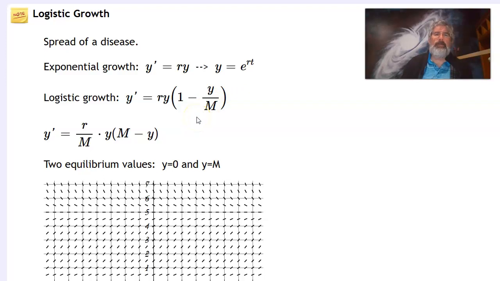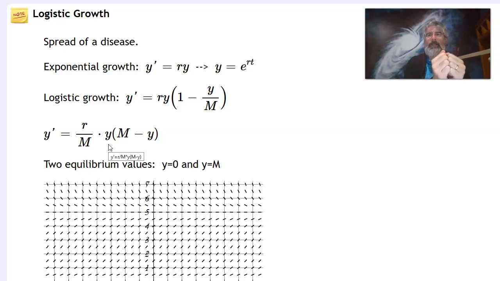When I first learned about this, I didn't do it in this form. I saw it in this form, where essentially you factor out the 1 over M and put it with the r out front. Because what this is right here is you then end up with y times (M minus y). y is the number of people that have the disease. M is the total population. And so M minus y are the people that don't have the disease. And so when you're trying to figure out how people are interacting, what's the chance of this thing spreading? Well, you've got to figure out, if I grab two people at random, what's the chance that one of them has the disease and one of them doesn't? Because that interaction is what's potentially going to pass the disease.